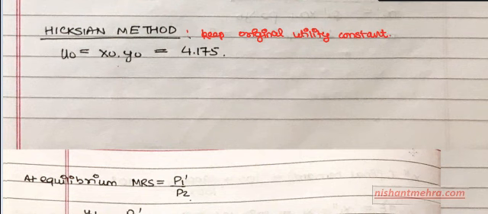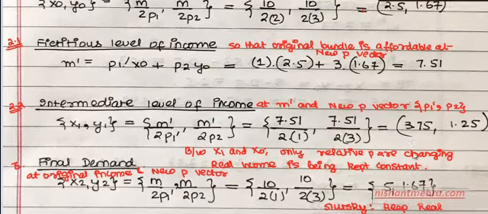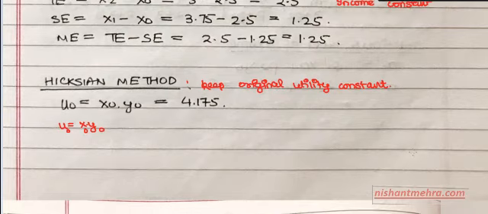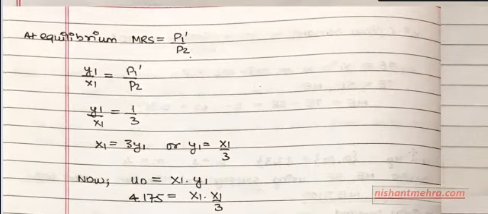X0 into Y0. See guys, your utility function is U equals X into Y. If you want to find out the original utility, you have to find it at the original level of consumption, X0 into Y0. What is X0? X0, I guess, is 2.5 and Y0 is 1.67. That's what you have already found out. So 2.5 into 1.67 is 4.175. This is the original utility.